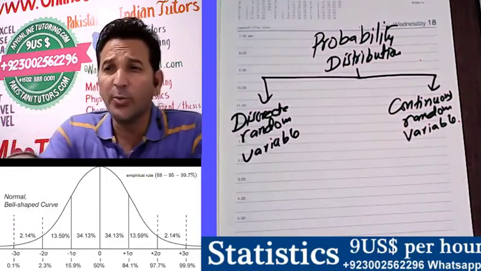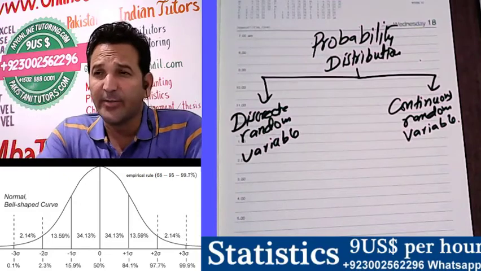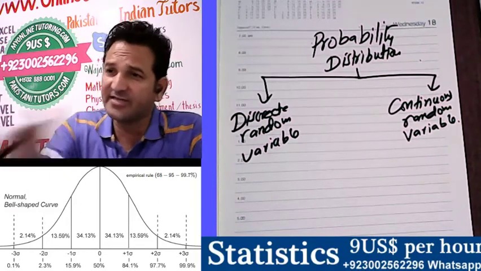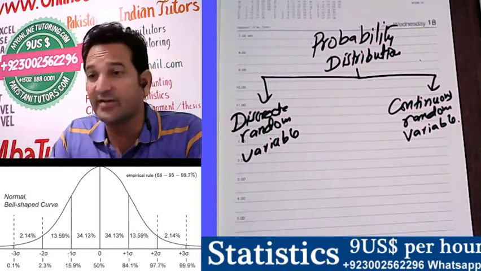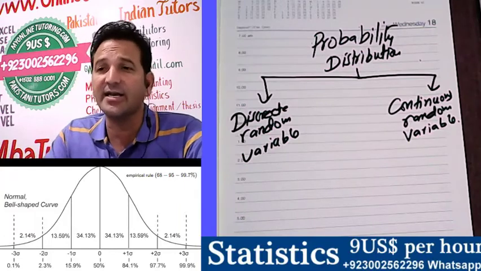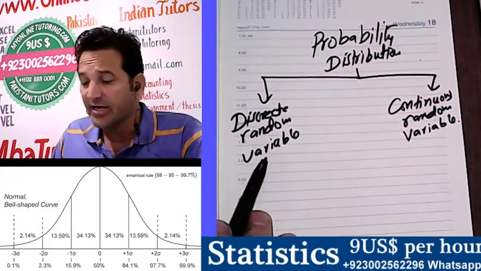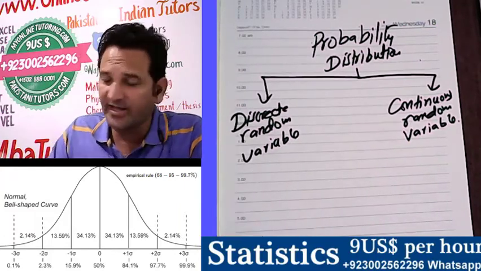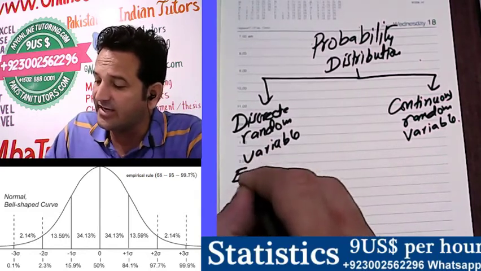So we are saying that the probability distribution will be further divided on the basis of discrete random variables and continuous variables. Discrete random variables are those variables that are easily countable.